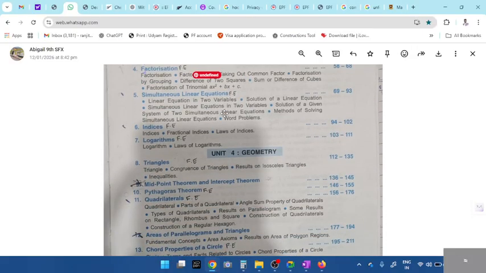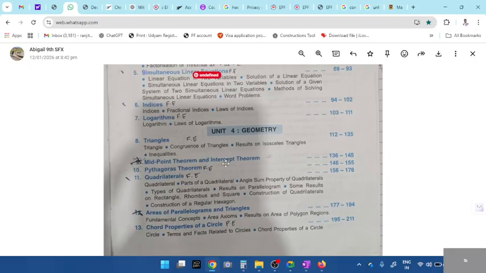Compound interest is cancelled, students. Midpoint is also cancelled, right? Compound interest, midpoint is cancelled. Area of parallelogram and triangle is also cancelled. Chord property of circle is left. This chord property, mean median, will do in the evening. So those who attended regularly, even chord property we have done at least twice.